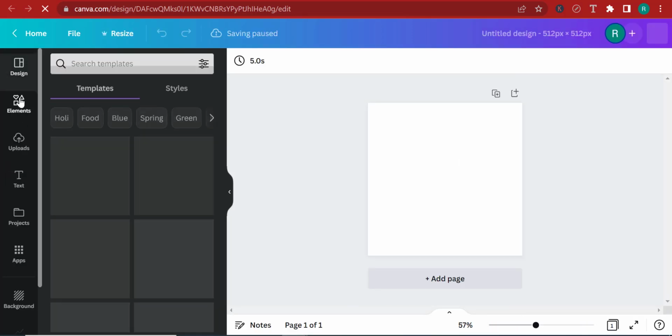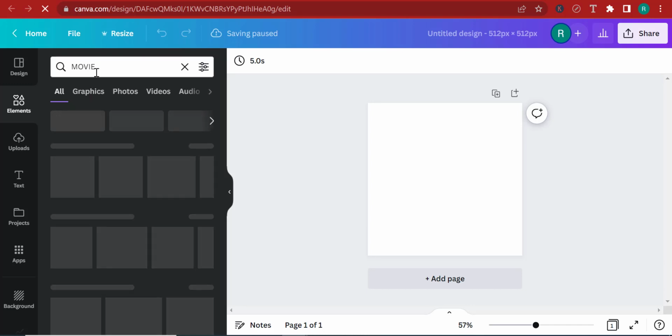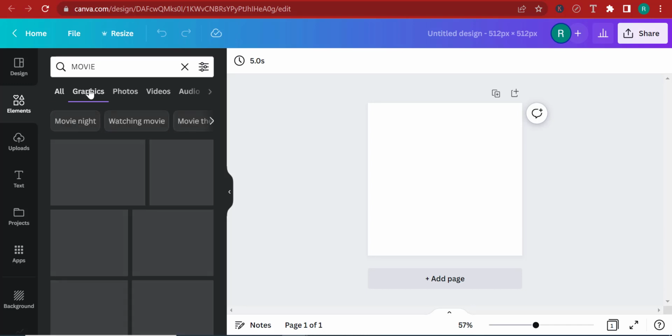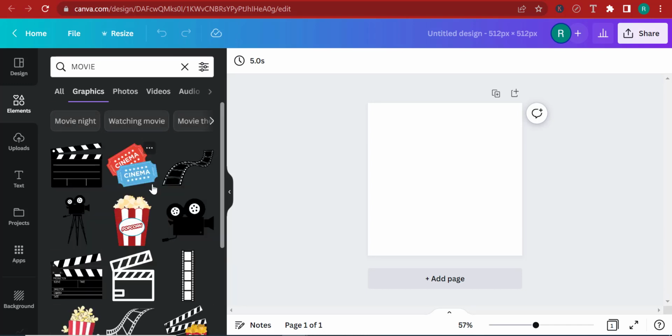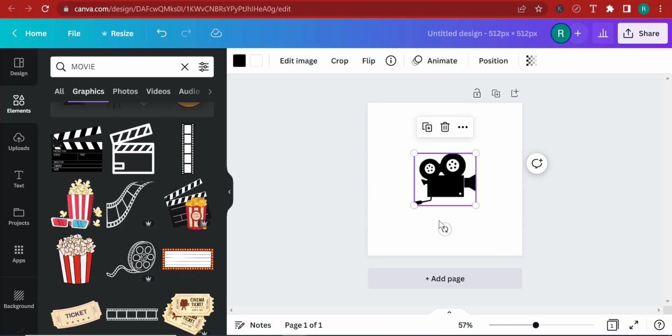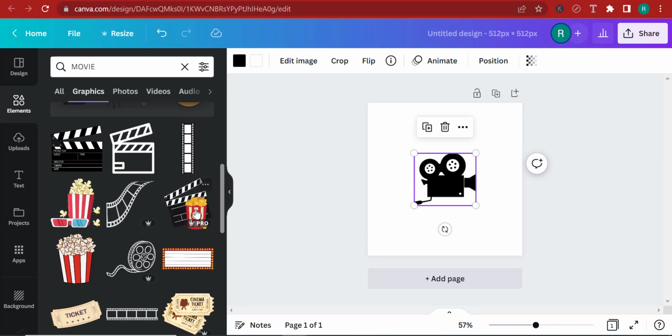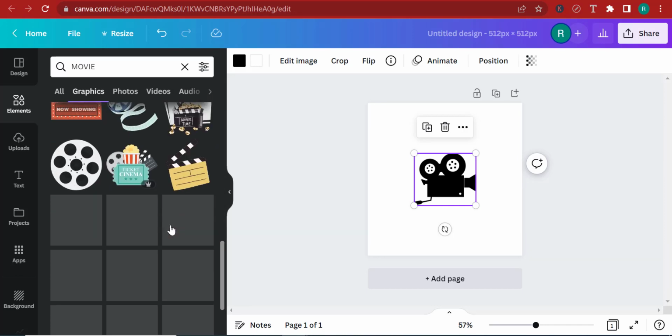So right now I'm going to click on elements, and let me search for something movie worthy or something to do with movies. Let's search for movie, and let me click on graphics over here, and let's just look. I think this one is pretty cool. Let me add that. And so I think I'm going to go with this one. You can go with different other ones. You can go with any one you like.